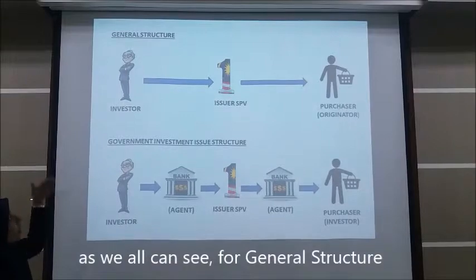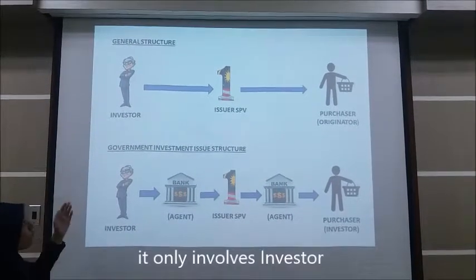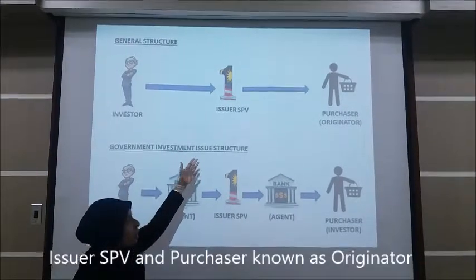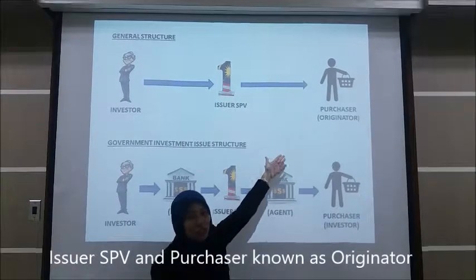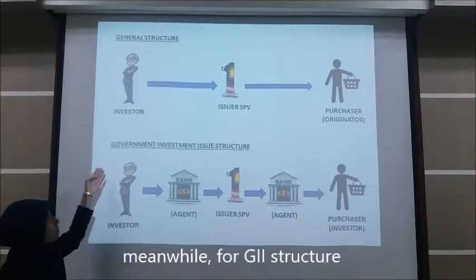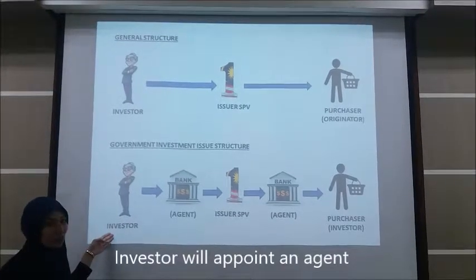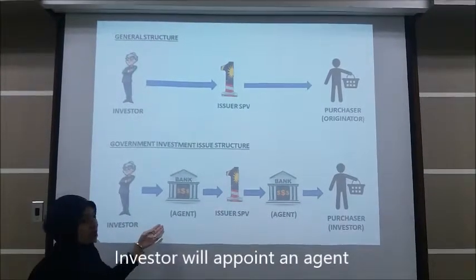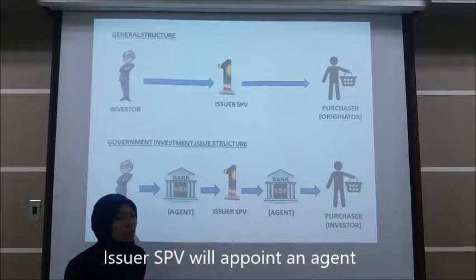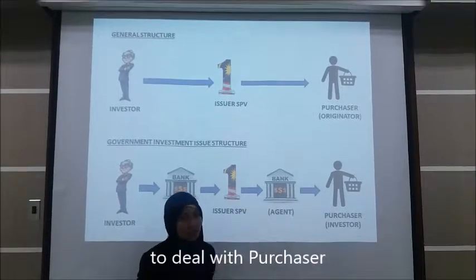As we all can see, the general structure only involves the investor, the issuer or SPV, and also the purchaser known as the originator. Meanwhile, for the Government Investment Issue structure, the investor will appoint an agent to deal with the issuer SPV, and the issuer SPV will appoint an agent to deal with the purchaser.